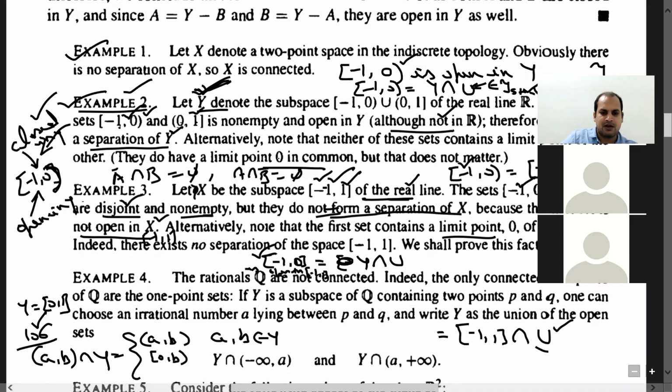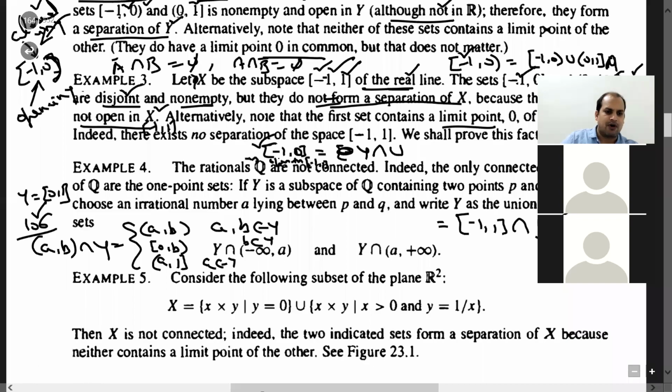If B is in Y, you get open at A and closed at 1. If A is in Y, similarly. And the last is Y or empty set itself if none of them is in Y.